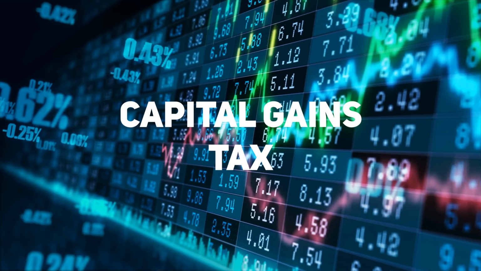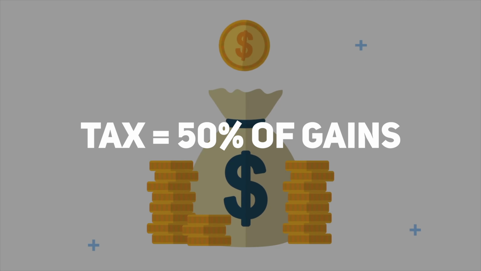Now you actually owe taxes on your gain, right? It's called capital gain. And how that is calculated is you divide that by 50%, so you only pay taxes on 50% of your gain. So in our case, it's going to be $50. And this $50 gain is going to be added to your full yearly income, and depending on your tax bracket, that's how much taxes you're going to be paying.